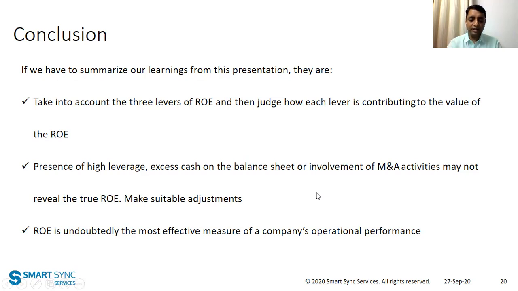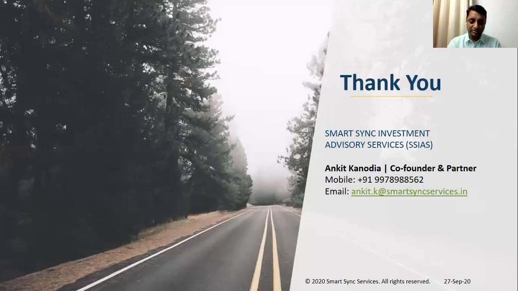And finally, the most important part, ROE is undoubtedly the most effective measure of a company's performance.